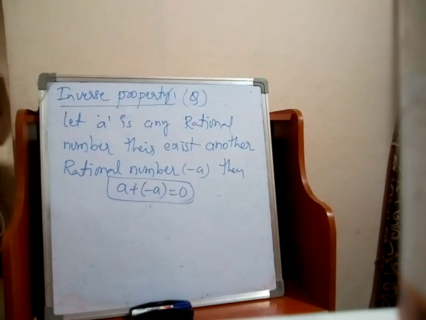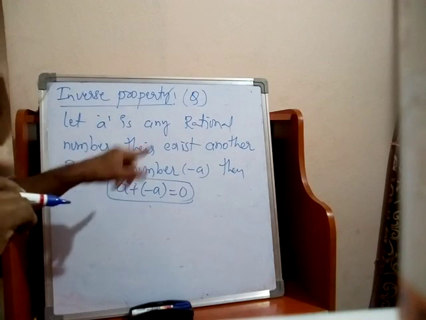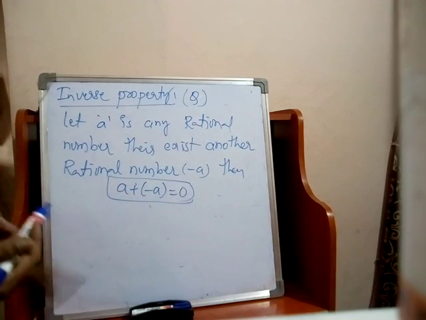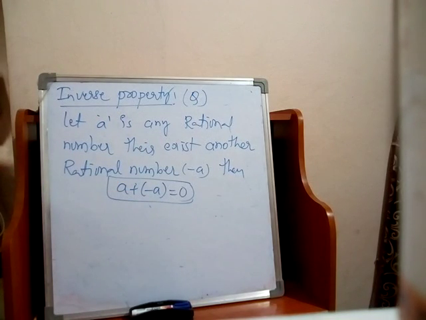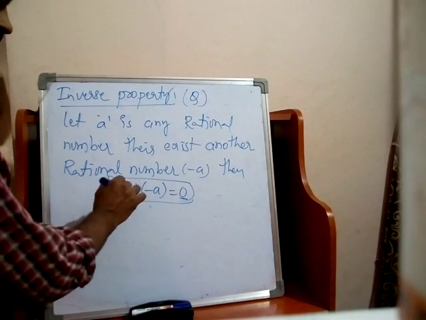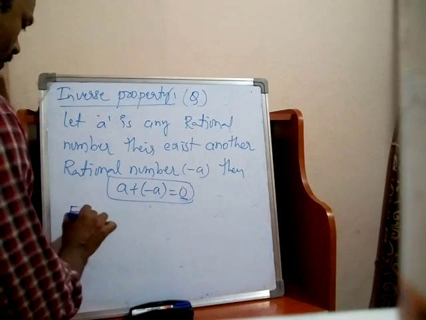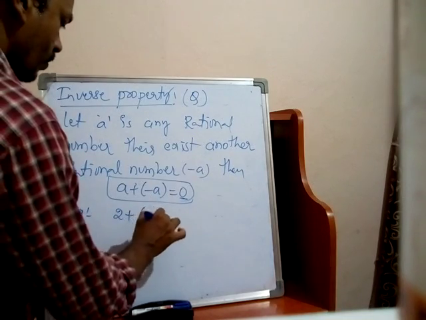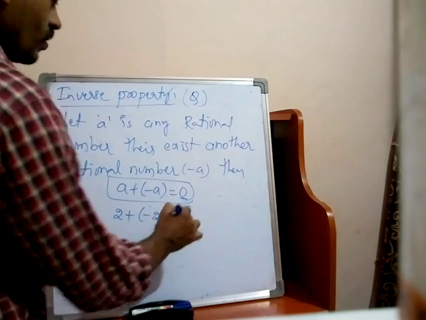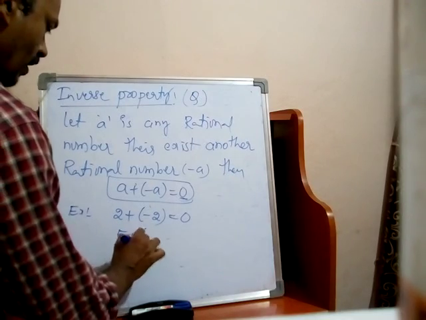Let A be any rational number. There exists another rational number minus A. Then A plus of minus A is equal to 0, which is the additive identity. See this example under addition. If you take 2 plus of minus 2, how much? 0. 5 plus of minus 5, 0.